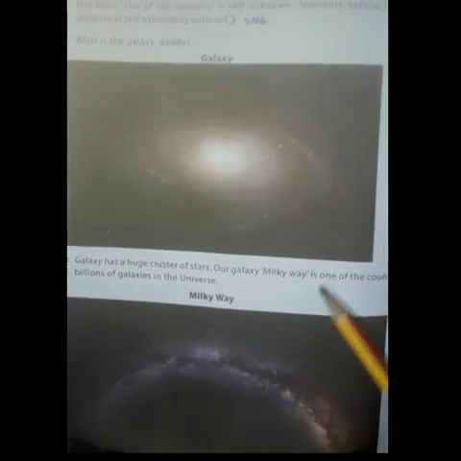First we'll see what a galaxy is. You can see the picture here, the galaxy. A galaxy has a huge cluster of stars. You can see the white particles here, these are stars. Our galaxy, the Milky Way, is one of the countless billions of galaxies in the universe. You can see the picture here, the Milky Way.